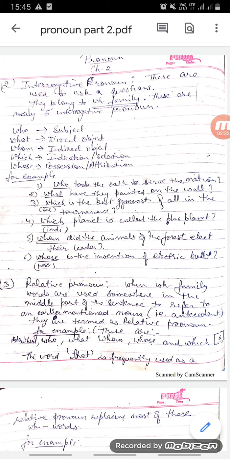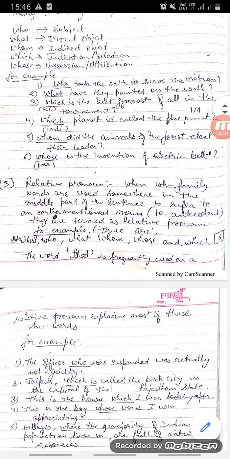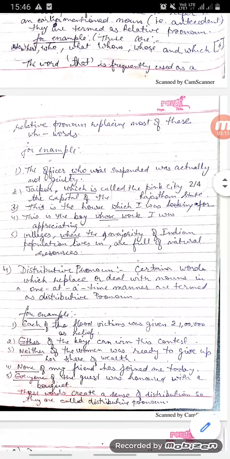The third kind of pronoun is relative pronoun. When WH family words are used somewhere in the middle part of the sentence to refer to the earlier mentioned noun, which is also called the antecedent, they are termed as relative pronouns. And these are where, who, what, whom, whose and which. Also, the word that is frequently used as a relative pronoun, replacing most of the WH words.